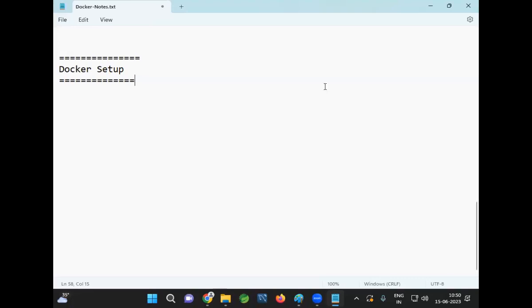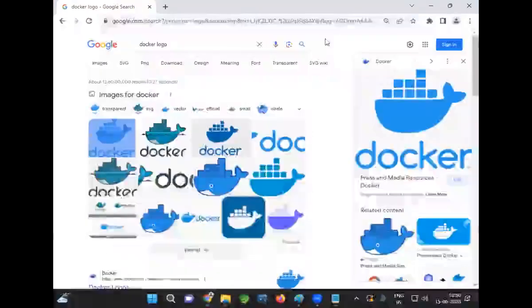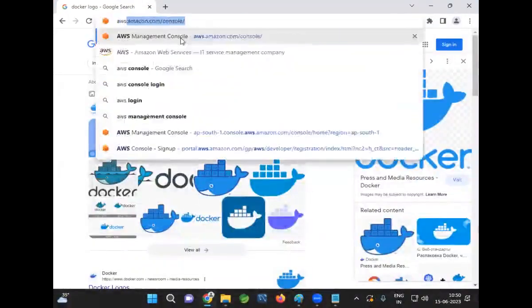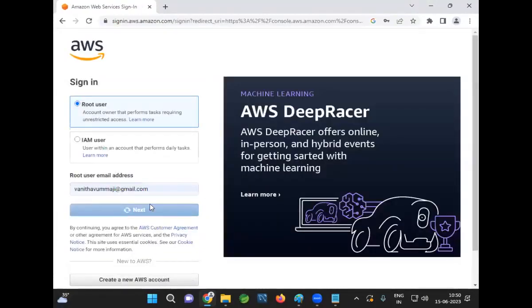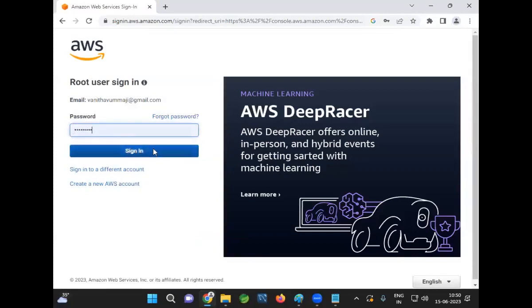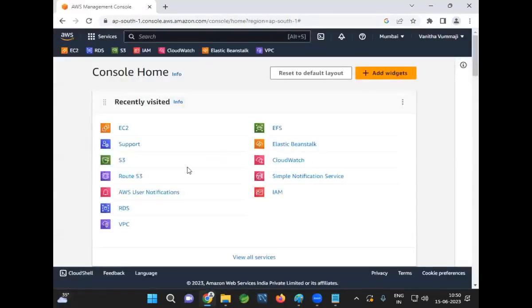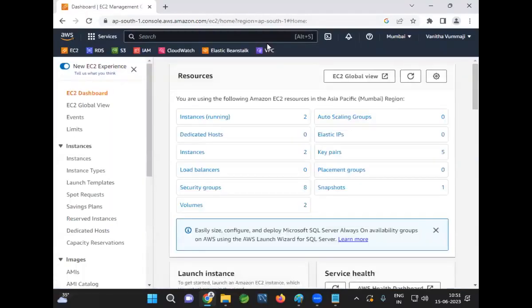Let me go to AWS cloud. Let me take one Ubuntu Linux machine now. As of now, we have taken Amazon Linux. What is Ubuntu? It is a Linux distribution. Okay, let me log in. No problem. You can use anything. Already we used Amazon Linux, right?